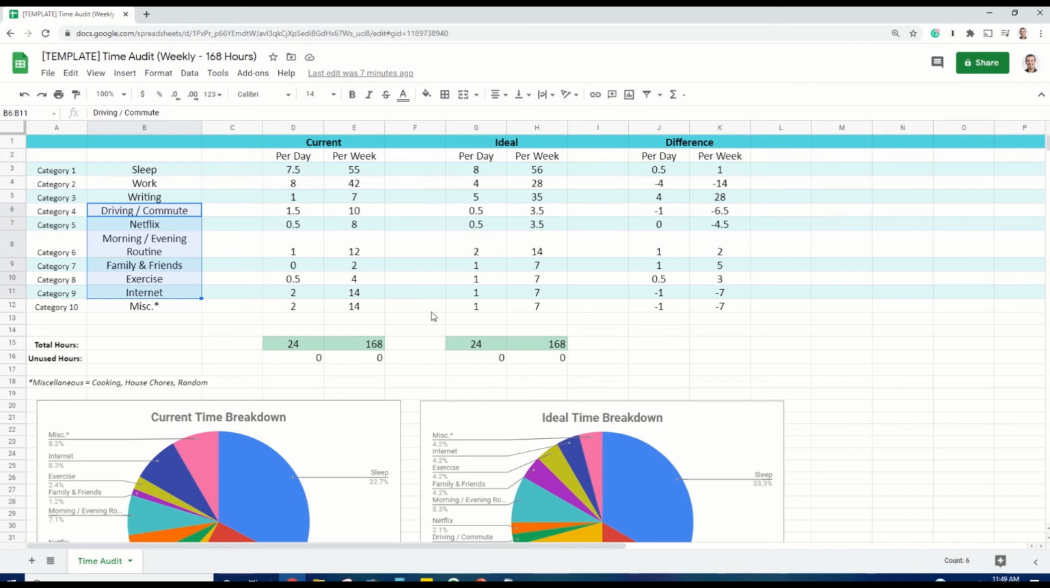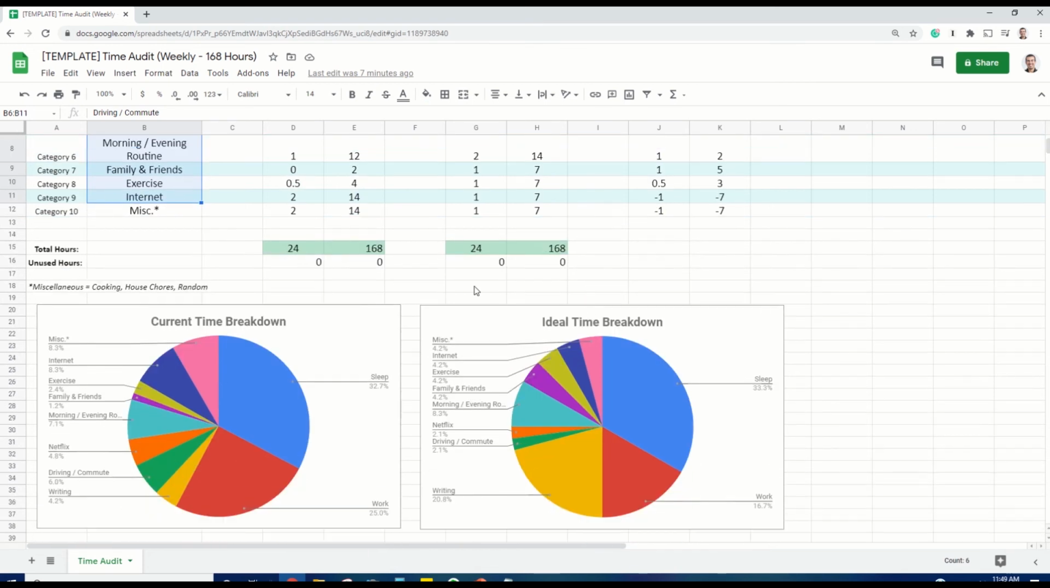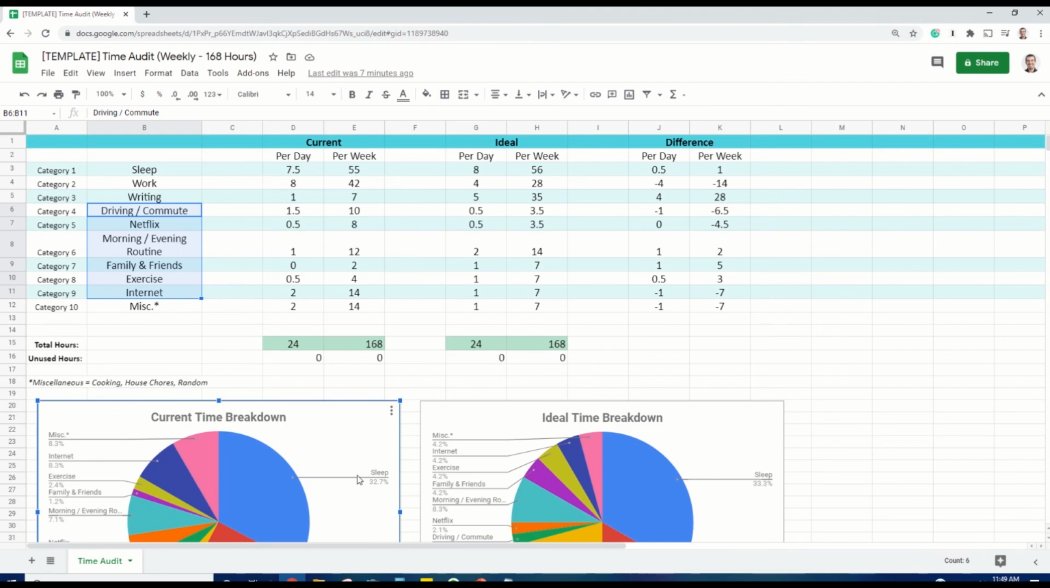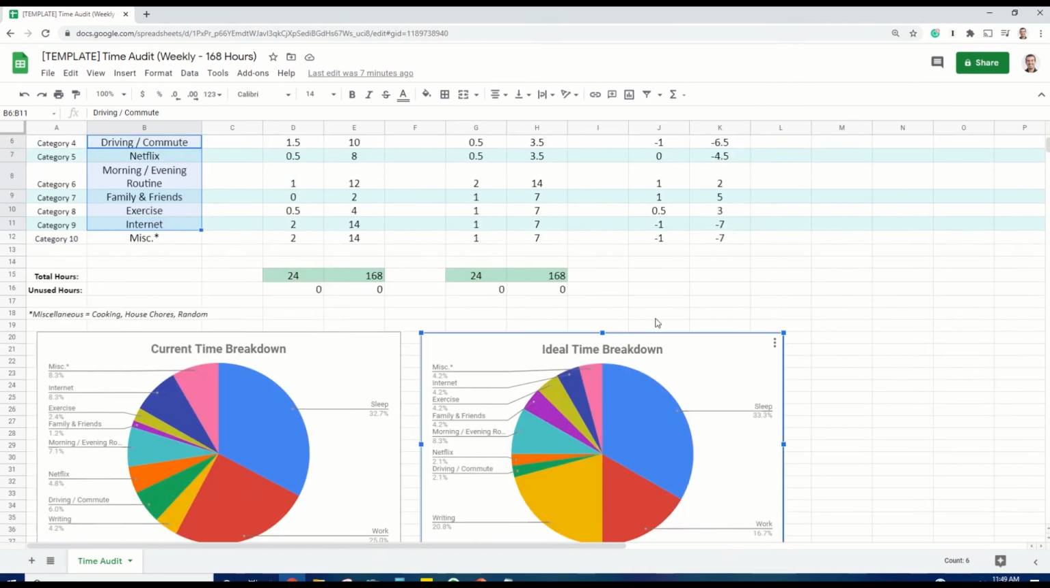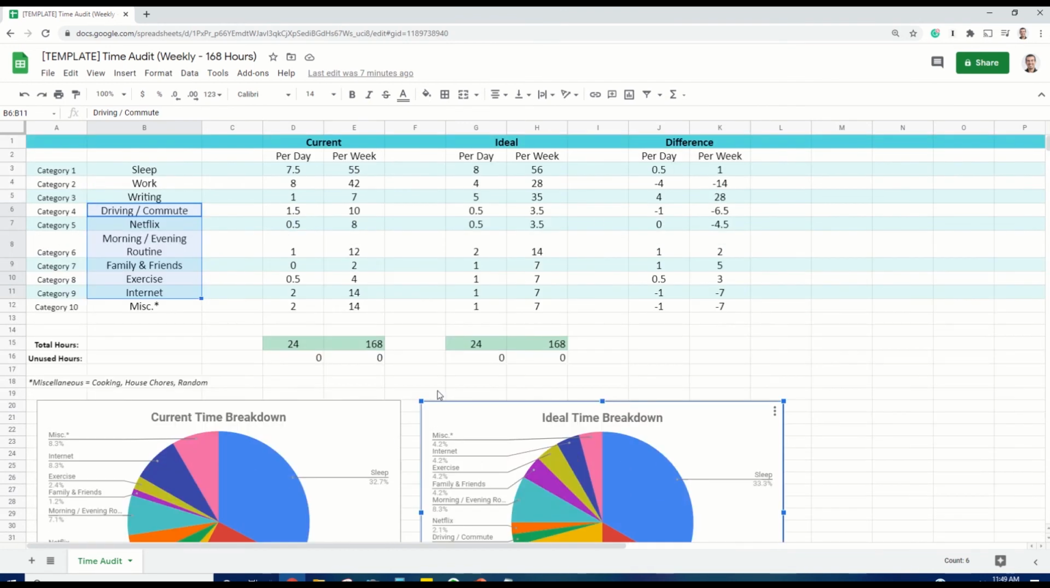And then a few more categories as you can read yourself. Below all of these numbers up here are a few graphs that will help you visualize the numbers you're inputting. And so all of this here is just to help you get a better understanding of what your actual day looks like compared to your ideal day and your actual week versus your ideal week.